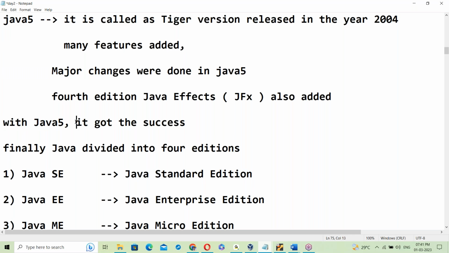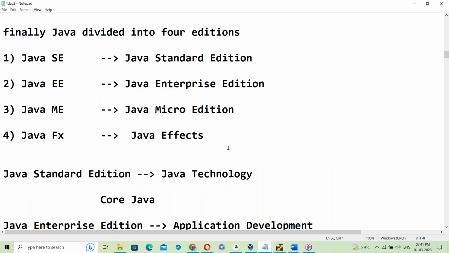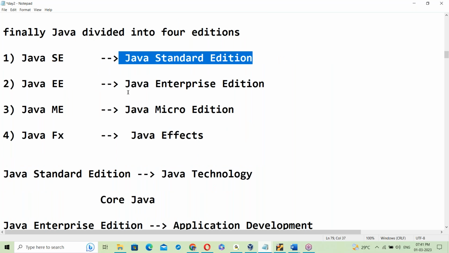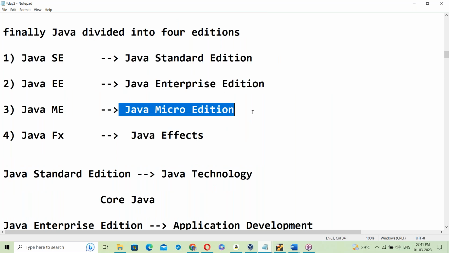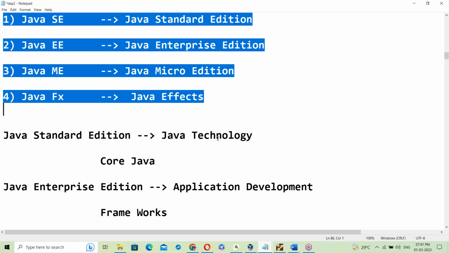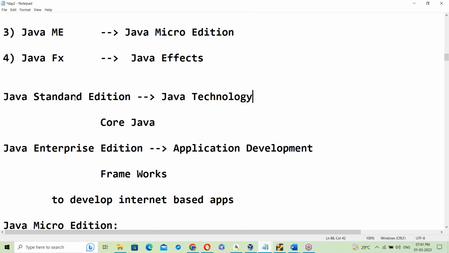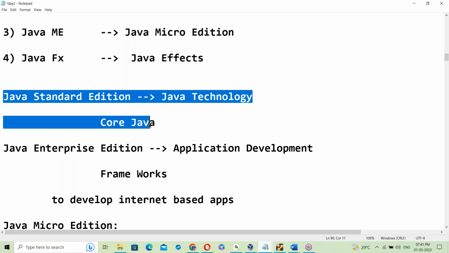With Java 5, Java got success. Finally, Java was divided into four editions: Java Standard Edition, Java Enterprise Edition, Micro Edition, and FX. Java Standard Edition is Java technology, core Java. Our core Java comes under this.